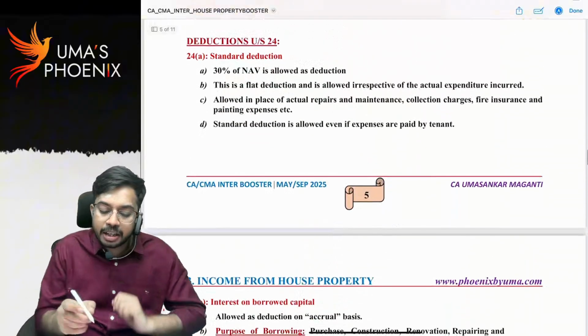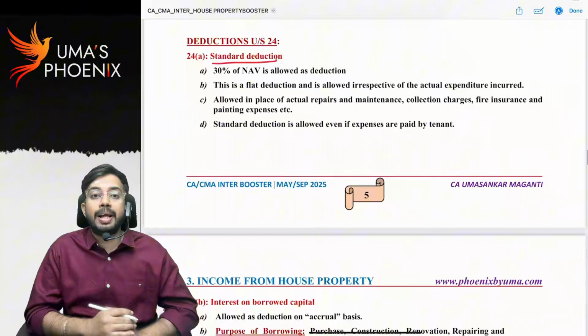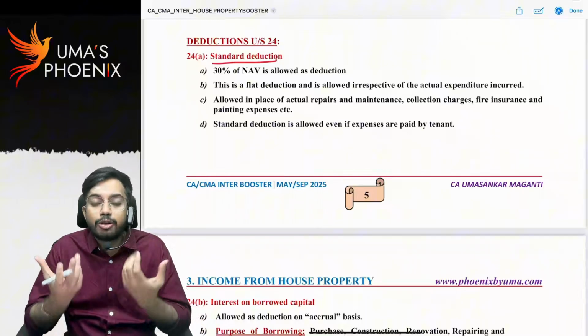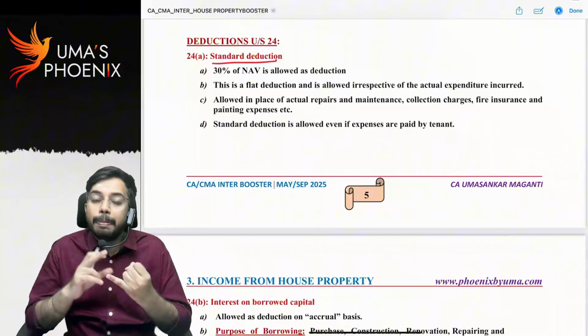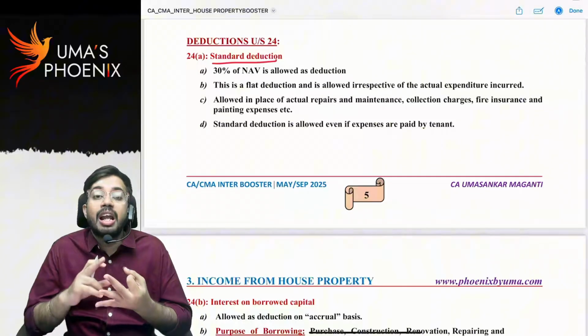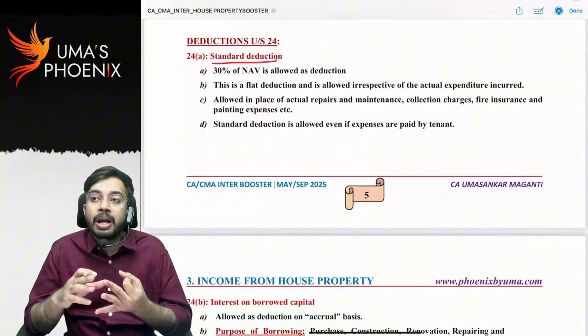See, standard deduction is allowed as deduction in place of actual expenses. For house property also expenses will be there: repairs and maintenance, painting expenses, collection charges. I have house property in Hyderabad.